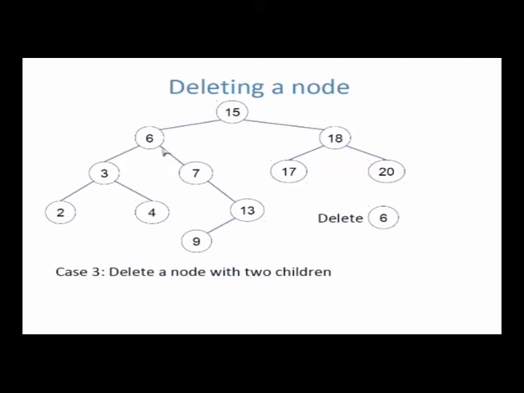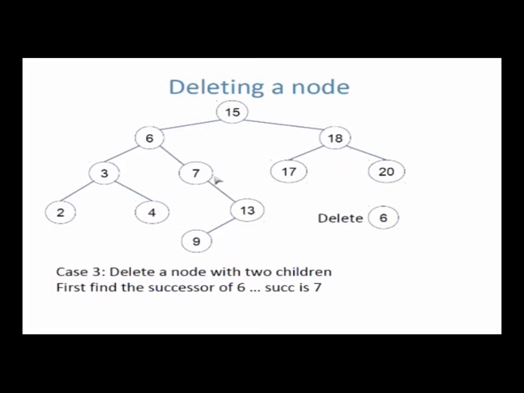So we know two things. We know that 6 has 2 children, therefore it has a right child. Because we know it has a right child, we know the successor of 6 has to lie in that right subtree. We also know that it is the minimum of the right subtree. We also know that the minimum of the right subtree will have no left child. Therefore that minimum has only one child. Minimum is a single child node. So what we are going to do is, rather than cutting out 6, we are going to cut 7, which is the successor of 6.